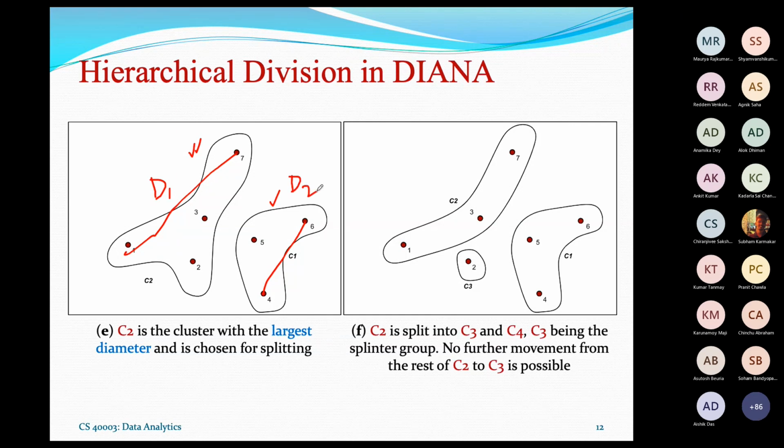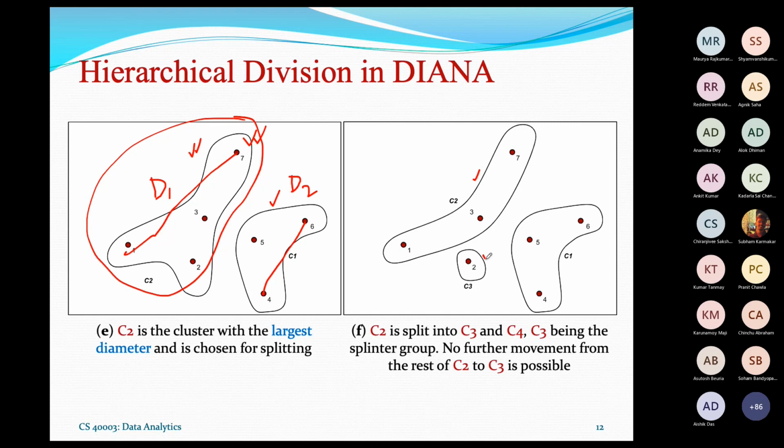Now, for the next splitting, we should choose the cluster which has the largest diameter. That means this cluster should be considered. Again, it is the same procedure. In this case, you consider only these objects that are given to you. Again, you have to split it. For example, starting with the cluster with the largest diameter, we split it into these two. Then we can repeat the same procedure until we reach a stopping criterion.